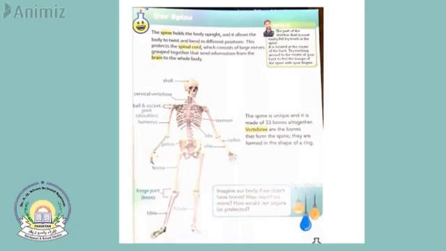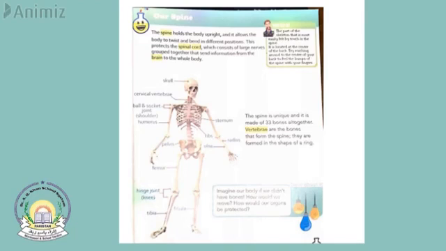Also, we had discussed what bones were made of. Bones are made up of different layers: a layer called spongy bone, compact bone, then there's bone marrow, then periosteum, then cartilage, and we had discussed all these things in detail. So today we are going to start our next topic, which is called our spine. So let's get started with today's topic, our spine.